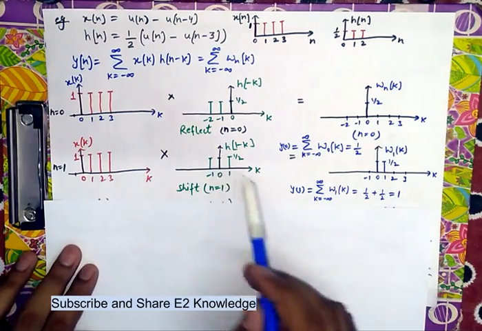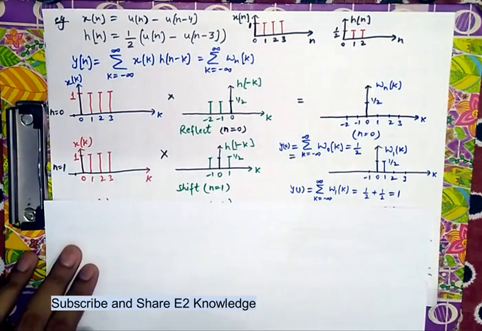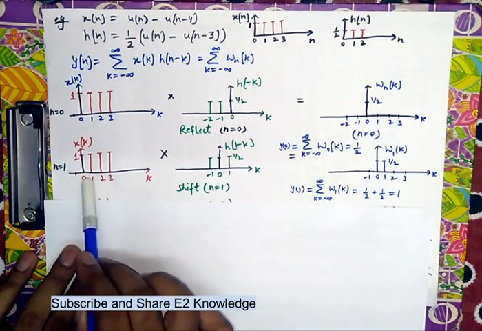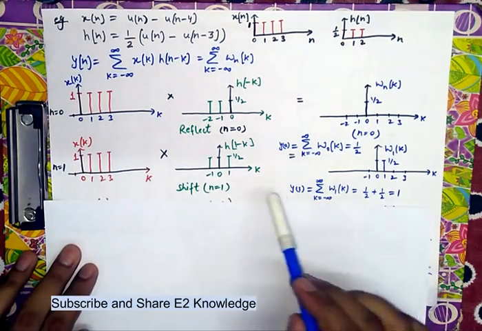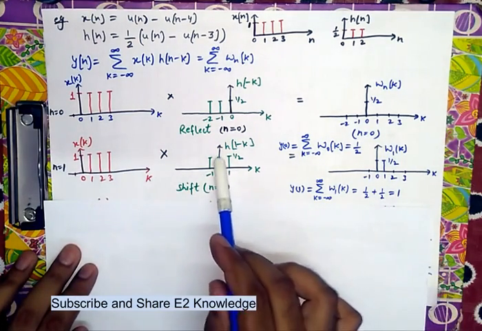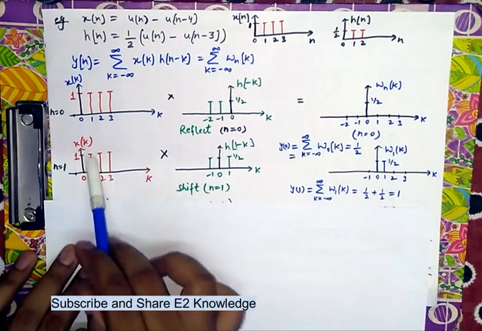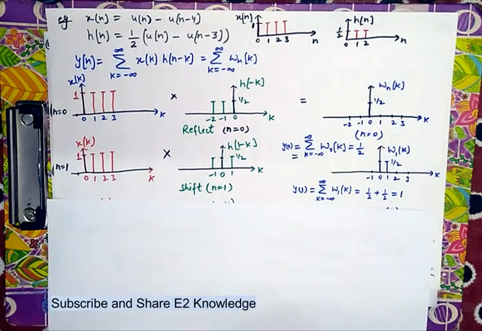And then further again the same step, we will overlap the values and multiply the overlap values. That is, 0 term is multiplied with 0 term of this one, 1 term multiplied with 1 term of this one, and so on. So after multiplying, it is half multiplied with 1 half, 1 multiplied with 1 is 1. Only two values are non-zero, all other values are 0.